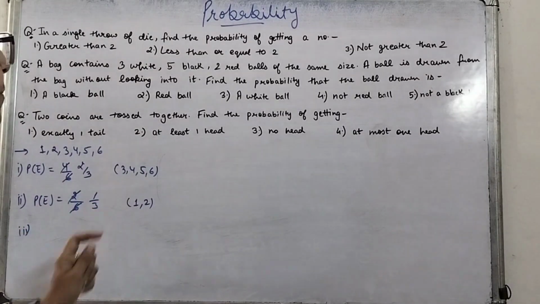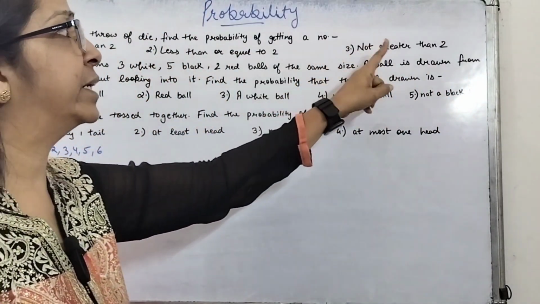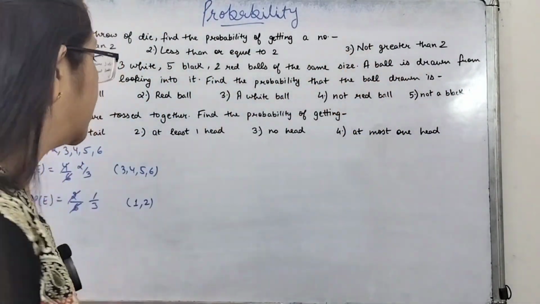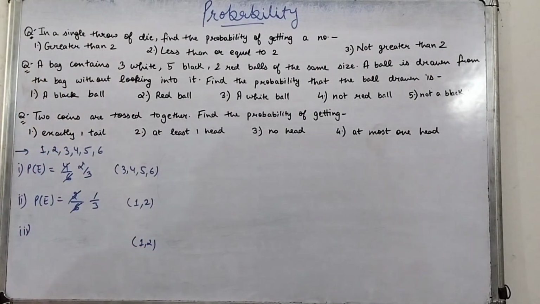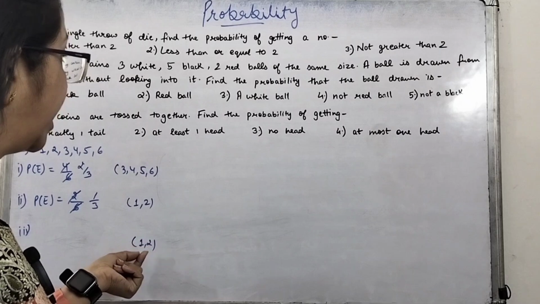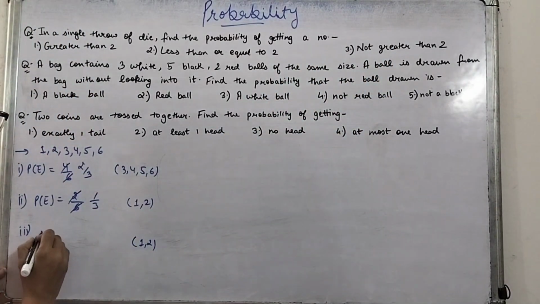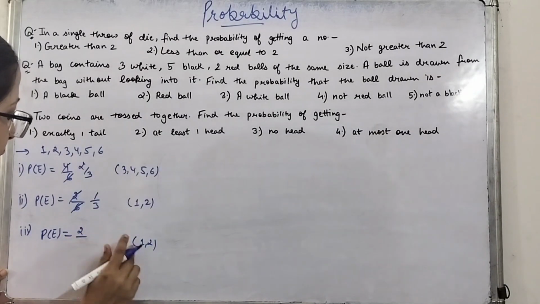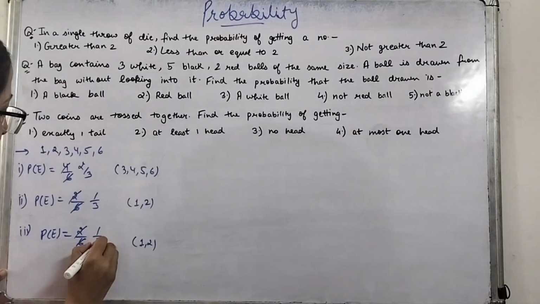The third part is not greater than 2. The number should not be greater than 2, meaning 2 will go, but not greater than 2. So again the favorable outcomes will be either 1 or 2, because 1 and 2 are both not greater than 2, but 2 will go. So the probability of the event will be number of favorable outcomes, which is 2, and total number of possible outcomes is 6. So the probability will be 1 upon 3.